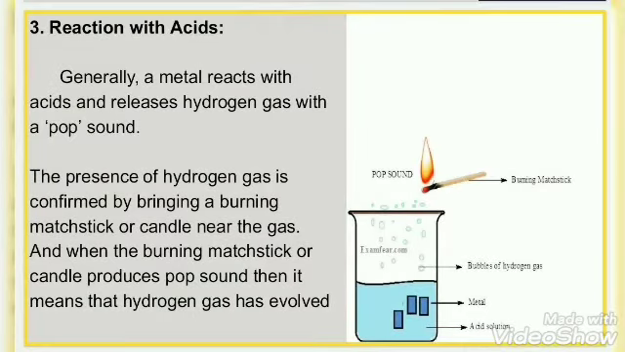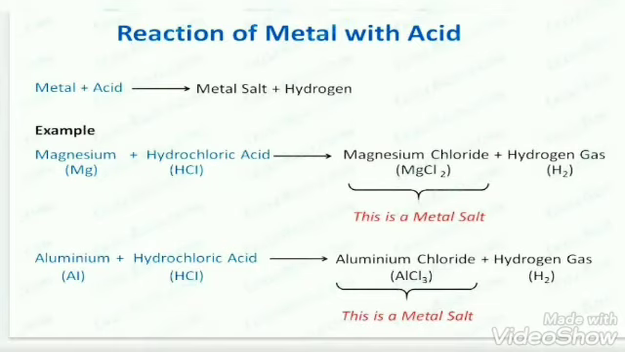And now the reaction of metals with acids. Generally a metal reacts with acid and releases hydrogen gas with a pop sound. As you can see in this picture, we can check the hydrogen gas with a burning stick. The reaction of metal with acid gives metal salt plus hydrogen. Example, magnesium plus HCl gives magnesium chloride plus hydrogen gas.